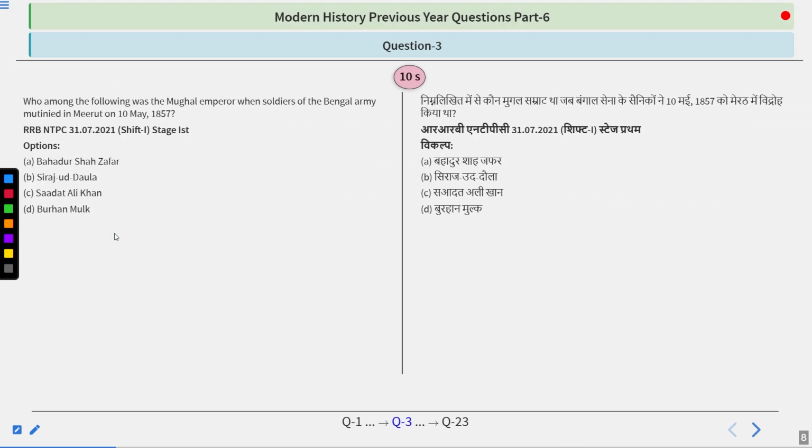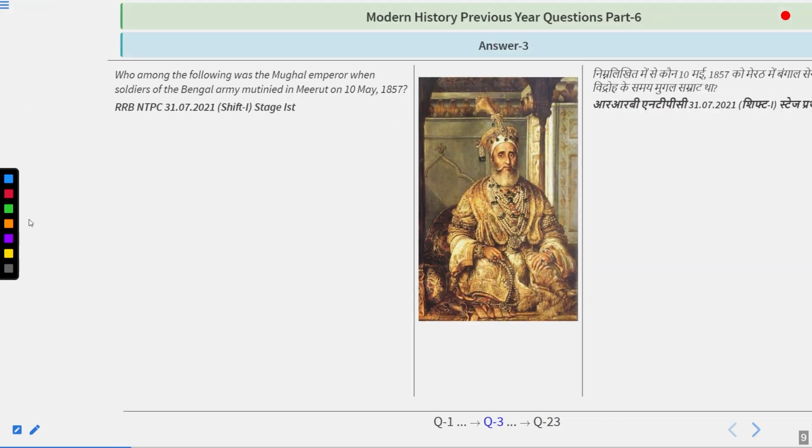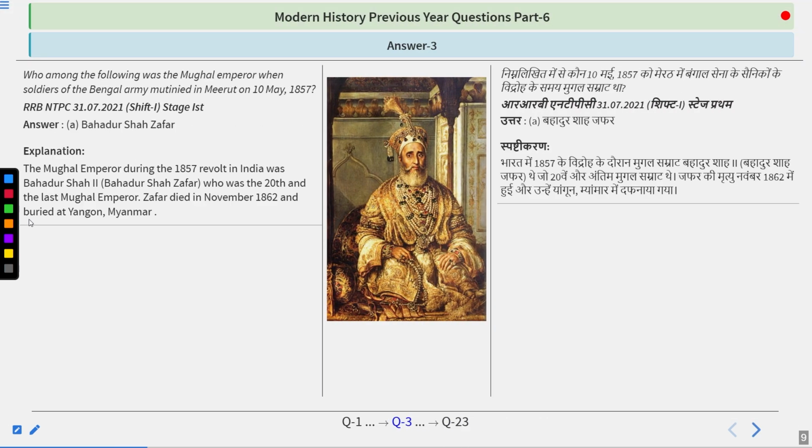Who among the following was the Mughal emperor when soldiers of the Bengal army mutinied in Meerut on 10th May 1857? Options are Bahadur Shah Zafar, Siraj-ud-Daulah, Sadat Ali Khan, or Burhan-ul-Mulk. So try to find out the answer. I guess you have figured it out, because the answer is Bahadur Shah Zafar.